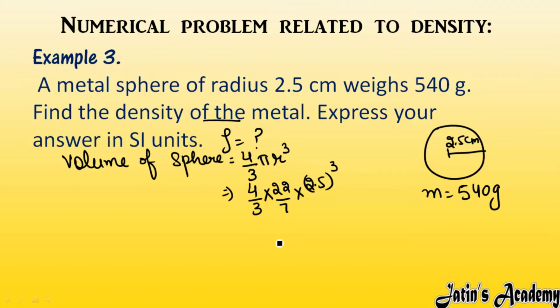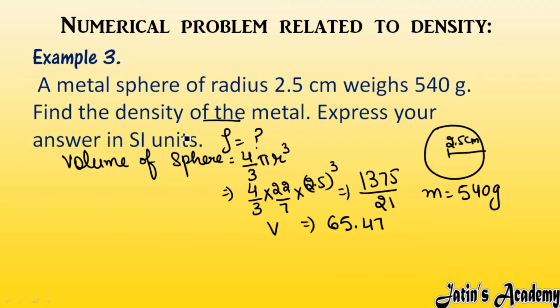When you will solve all this relation, you will get 4 multiply 22 multiply 2.5 into 2.5 into 2.5. Here you will get 1375 by 21, because 7 3s are 21. When you will divide it, you will get 65.47. So it will be the volume of sphere, 65.47. So volume is given, mass is there. So now we are going to calculate the density.